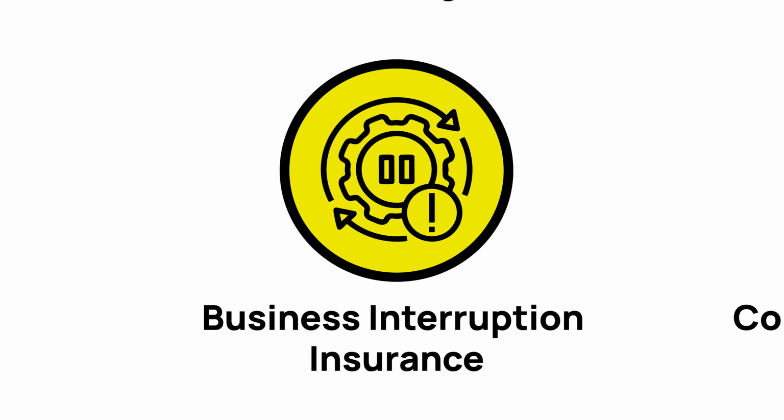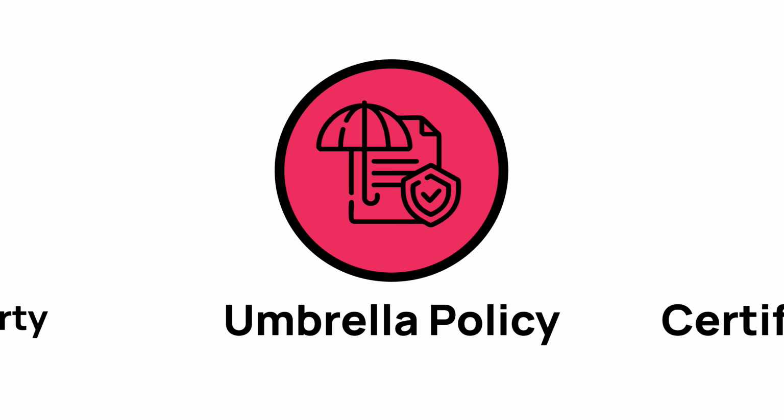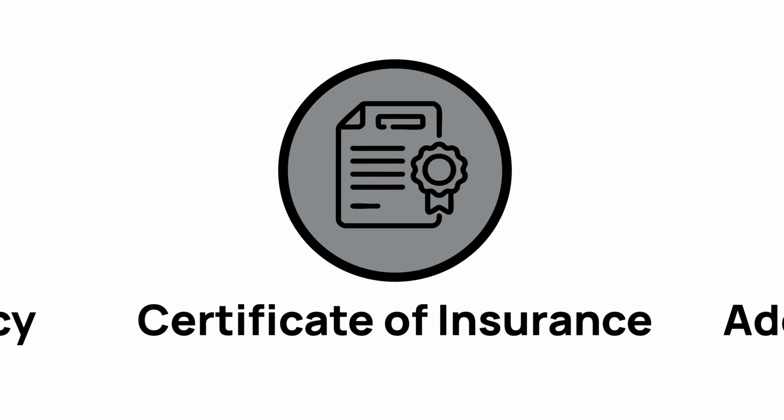Business interruption insurance, pays lost income if a business can't operate after a covered event. Commercial property insurance, covers buildings, equipment, and inventory used for business. Umbrella policy, extra liability protection beyond standard policy limits. Certificate of Insurance, or COI, proof that a business has insurance coverage.